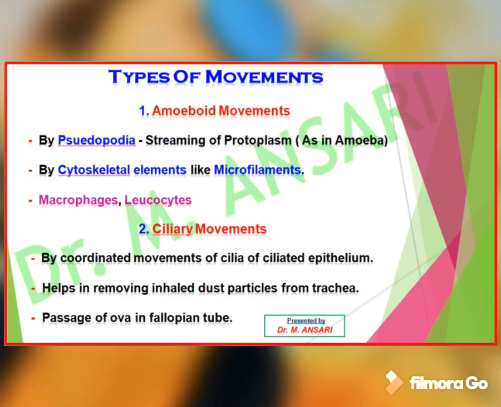Another category of movement is ciliary movement. Ciliary movement is performed by coordinated movements of cilia of ciliated epithelium. The trachea and fallopian tube are internally lined by ciliated epithelium. In the trachea, cilia help in removing inhaled dust particles, while in the fallopian tube, the cilia push the ovum to the site of fertilization. The third type of movement is flagellar movement.